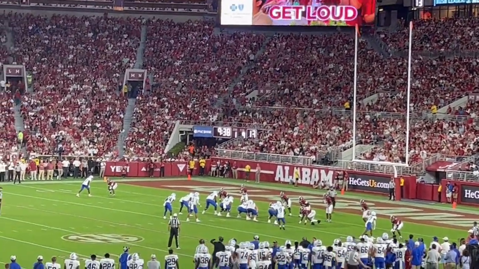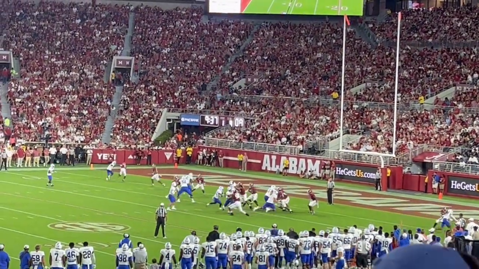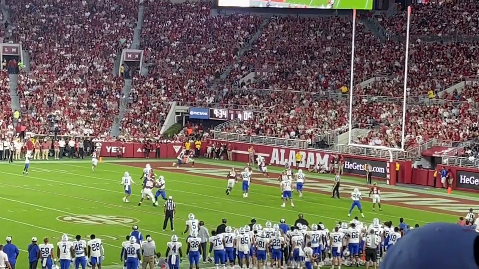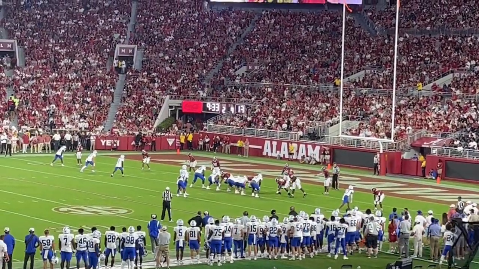And this is second and a long, 7-8. This is a hard spot to score from, especially when you got a team that doesn't give up runs. They take another shot here. I don't mind these calls by Middle Tennessee.